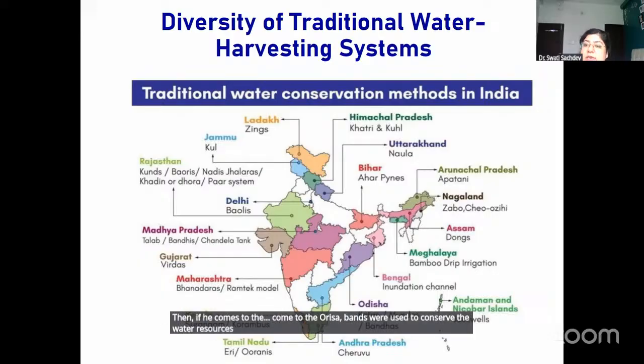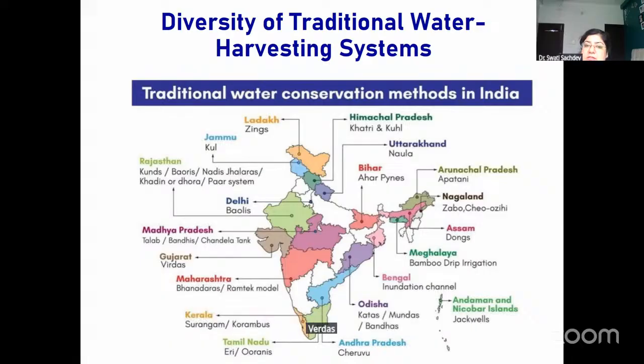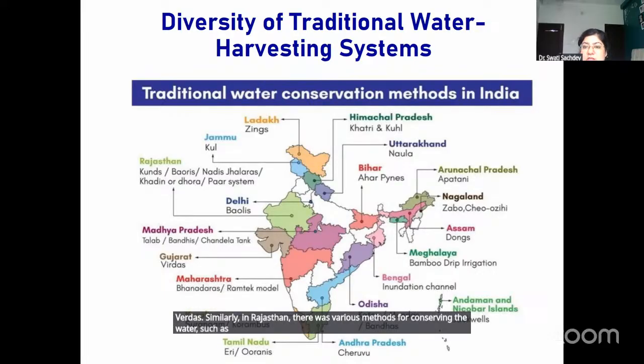In Tamil Nadu, a tank system known as the Eris was used for conserving water. In Gujarat, again a tank system known as the Virdas was used. Similarly, in Rajasthan there were various methods for conserving water, such as khadin, johars, and even bawlis or step wells.